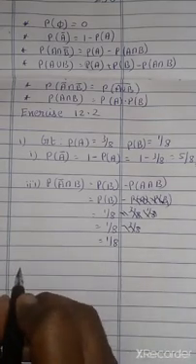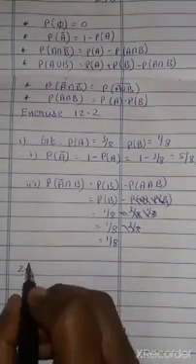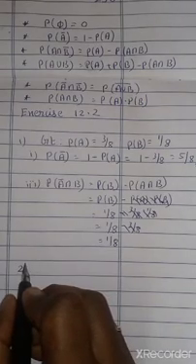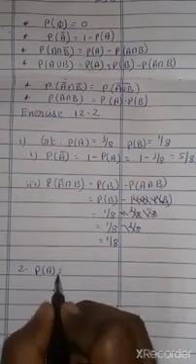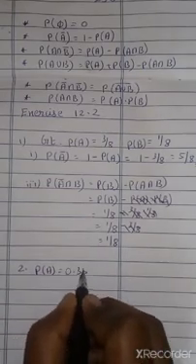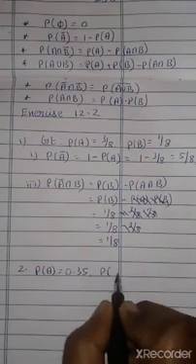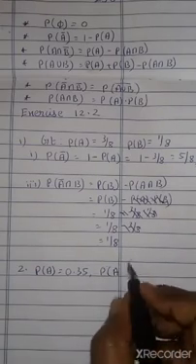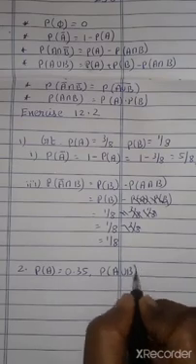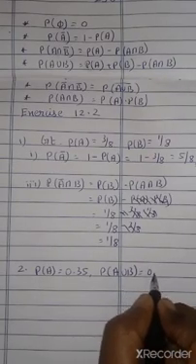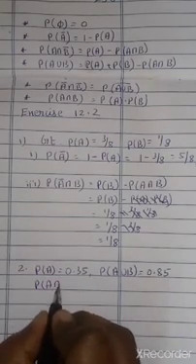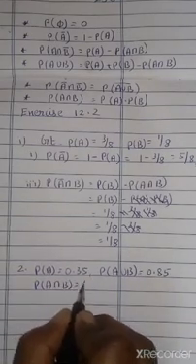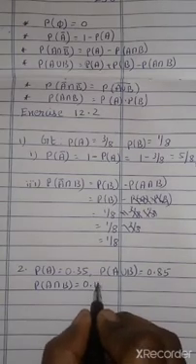Now second problem. It is given that A and B are two events associated with a random experiment for which P of A is 0.35, P of A union B equal to 0.85, P of A intersection B equal to 0.15.